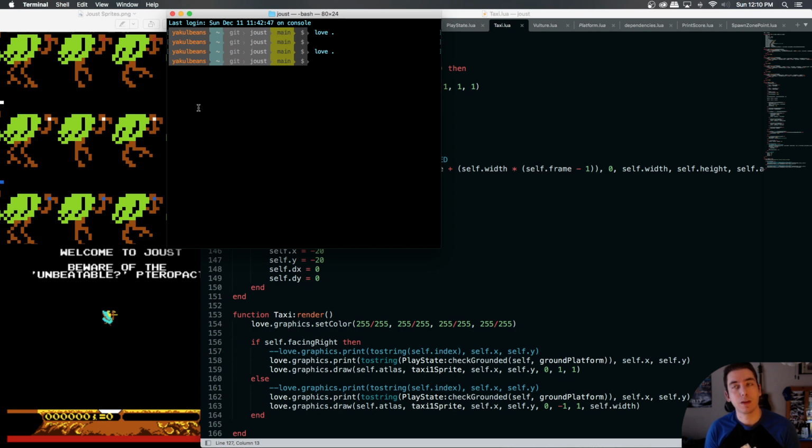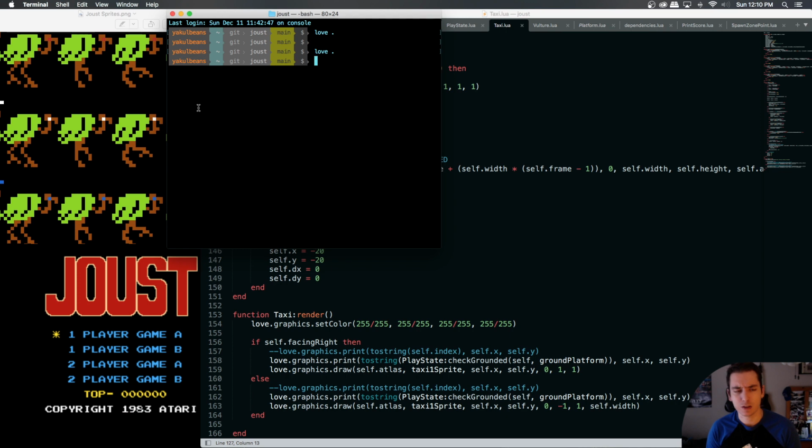Because if we are grounded with any platform, our grounded boolean should become true, at which point on the next platform when it checks, it's going to say, oh, we're already grounded, we don't need to check, because that would just override it. So I think we've got to do something like that.